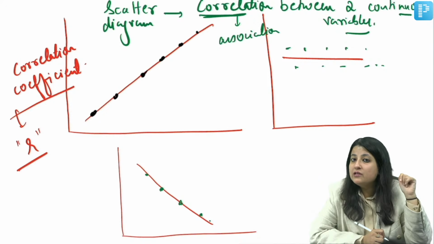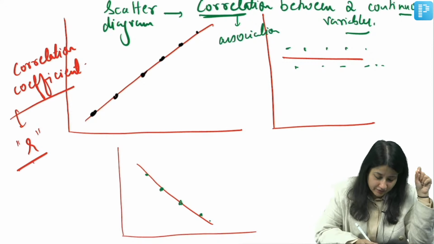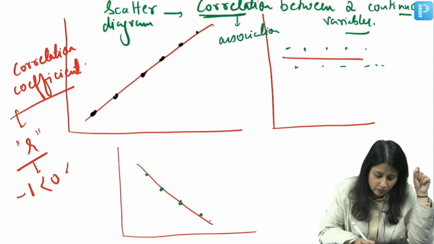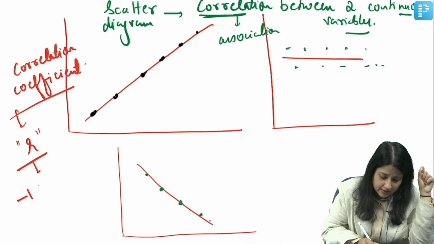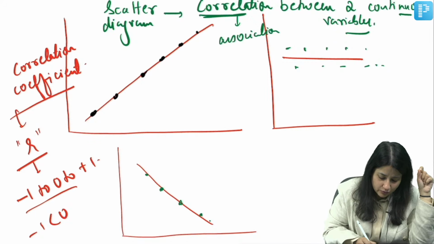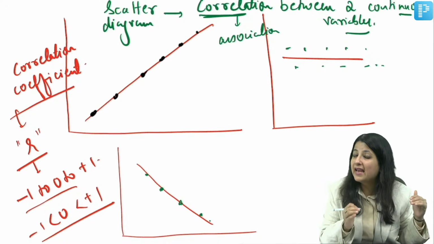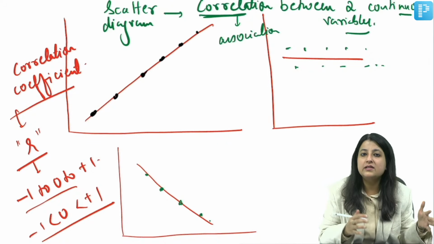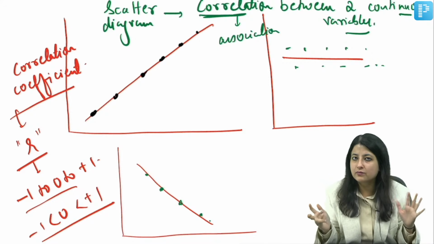What is the value of R? R ki value ranges between what to what? Anybody in the class? What is the value of R? R value ranges from -1 to 0 to +1. Are you understanding? It could be anywhere between -1 to 0 to +1. Alright, -1 to +1. Very good.